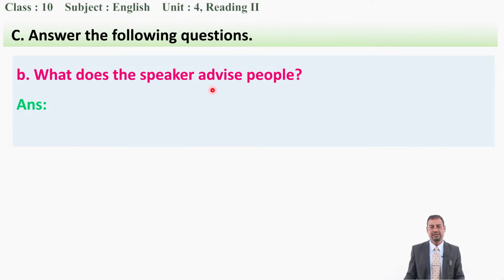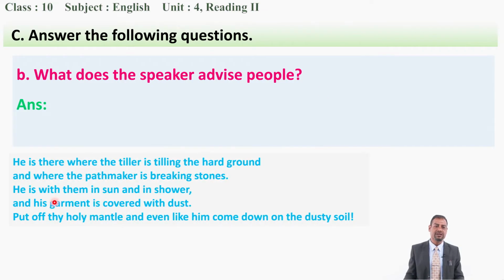Now, after this, we have another question, that is B. What does the speaker advise people? Now, what does the speaker in the poem advise people? You have to find it out from the second stanza. So let's read this second stanza once again.